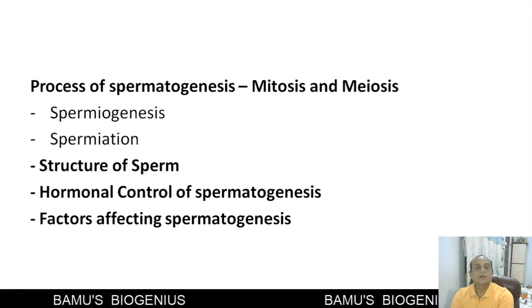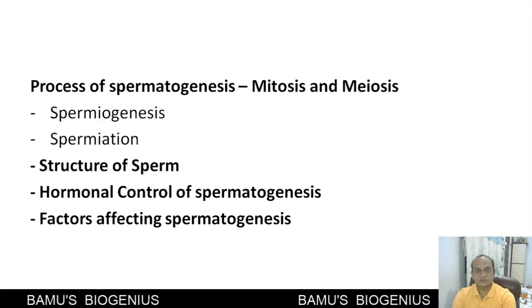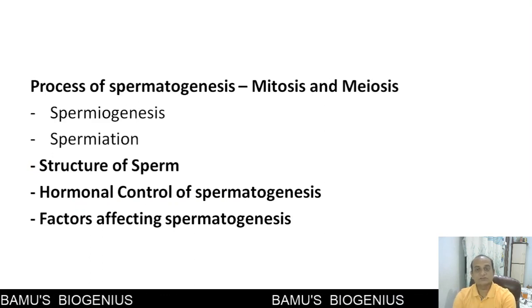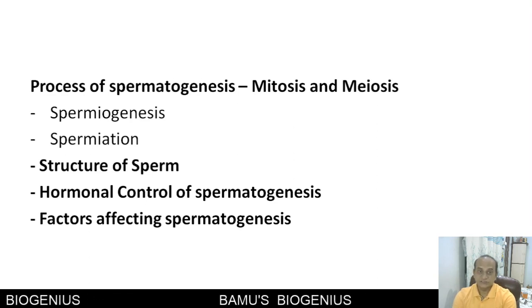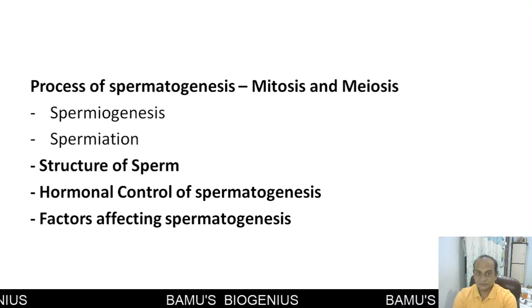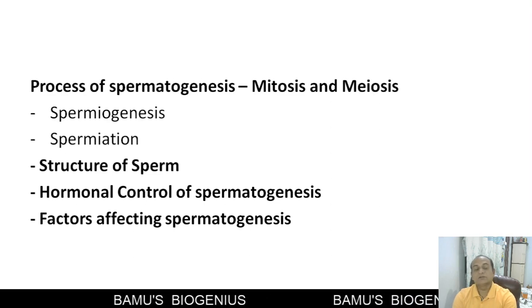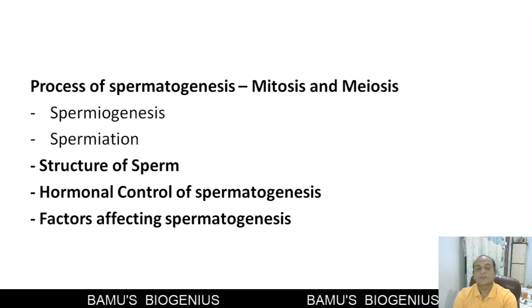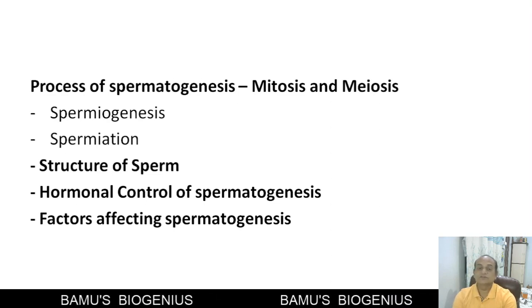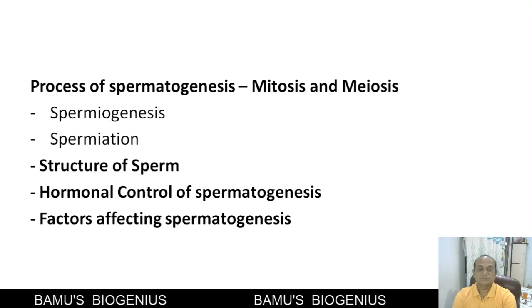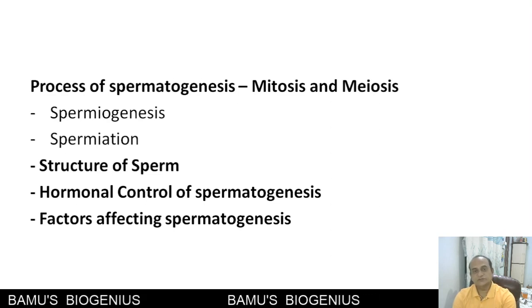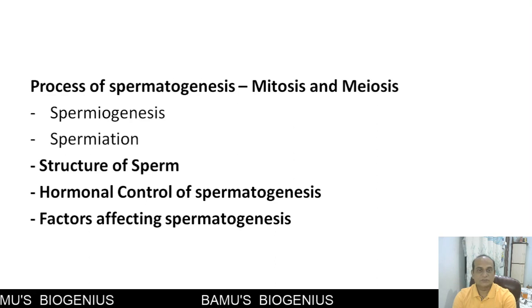Then the actual process of spermatogenesis involves mitosis and meiosis. After that, spermiogenesis, or we can say during the meiosis, spermiogenesis is there. After that, spermiation is there. Then we have to study the structure of a sperm, and then hormonal control of spermatogenesis, and the last one is the factors affecting spermatogenesis. So all these points we have to cover in this topic.